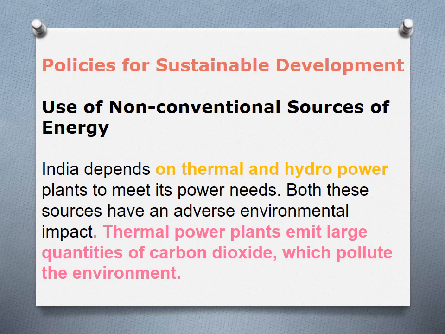Before seeing this, open book page number 288. First you see the states are given, and the parameters of literacy rate, sex ratio (females per thousand males), and enrollment in higher education are given in the columns. Read it one time. And below you see that the natural resources are divided into two, renewable and non-renewable resources. Plants and animals are renewable resources. We can cut the plants, but the plant can grow again. The animals also, the younger ones will come.